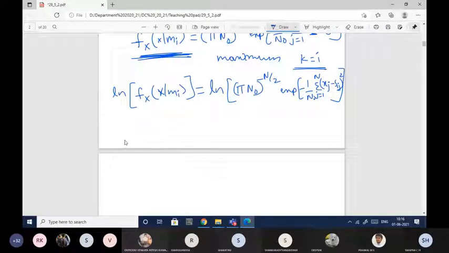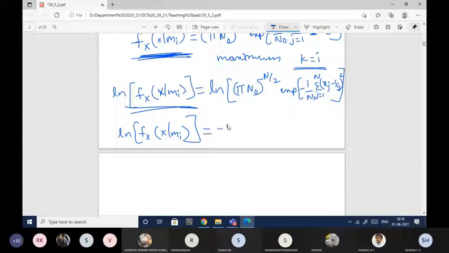Again you simplify it, you'll get ln of f of x given mi, and all this we are doing to maximize this likelihood function. It will be equal to minus n by 2 ln of pi n naught. This is the first term, and the second term, since ln of ab can be represented as ln of a plus ln of b, when you simplify it, finally you'll get 1 by n naught summation j equal to 1 to n of xj minus sij whole square.